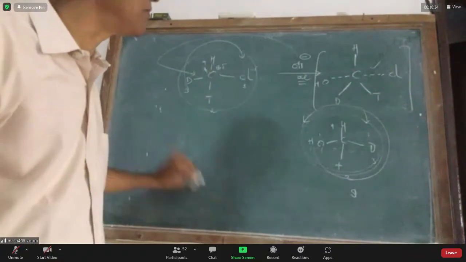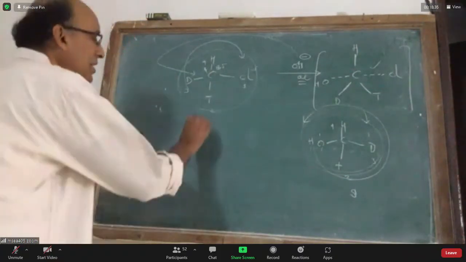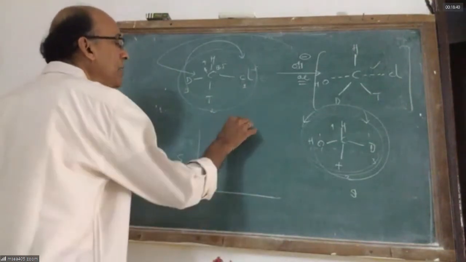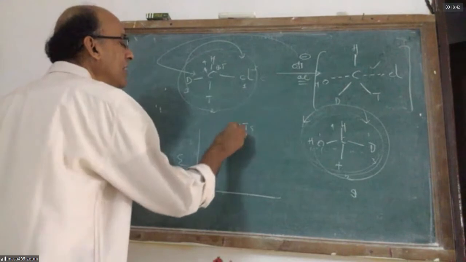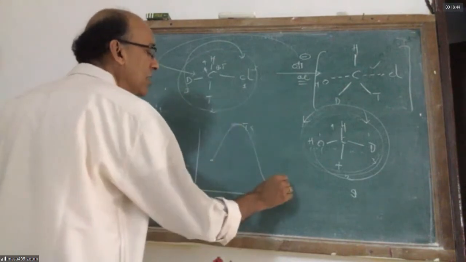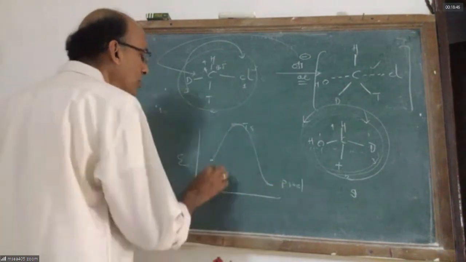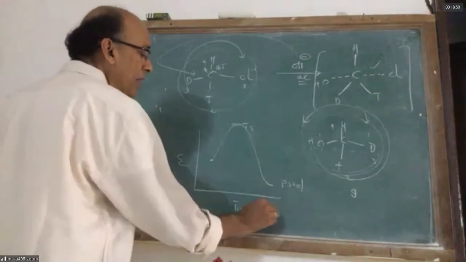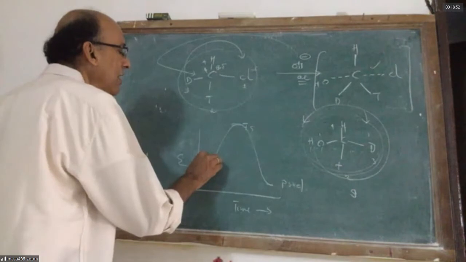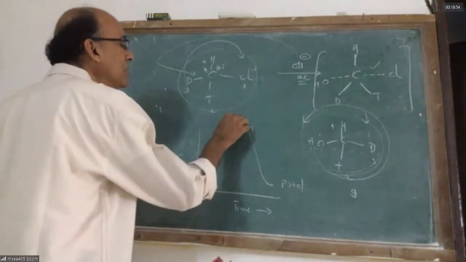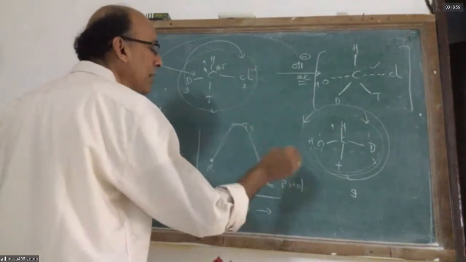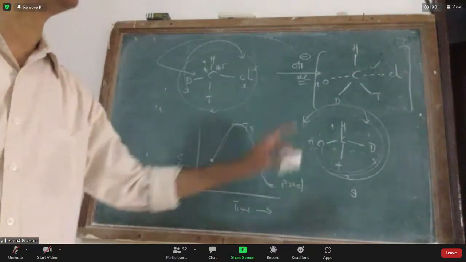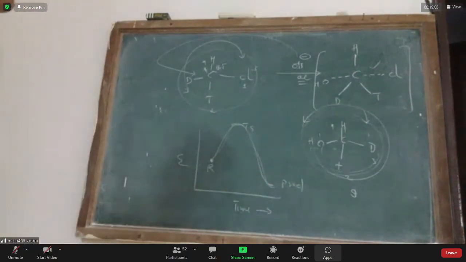In the transition state, the carbon is apparently bonded to 1, 2, 3, 4, 5 groups, a pentavalent carbon, which is very, very unstable. If you look at the energy, the reactant is at this level. This is the transition state, which has the highest energy. This is the energy of the product. In the energy level diagram, as time passes, the reactant becomes the transition state and then the product. There are no intermediates. This is a one-step reaction called a concerted mechanism.